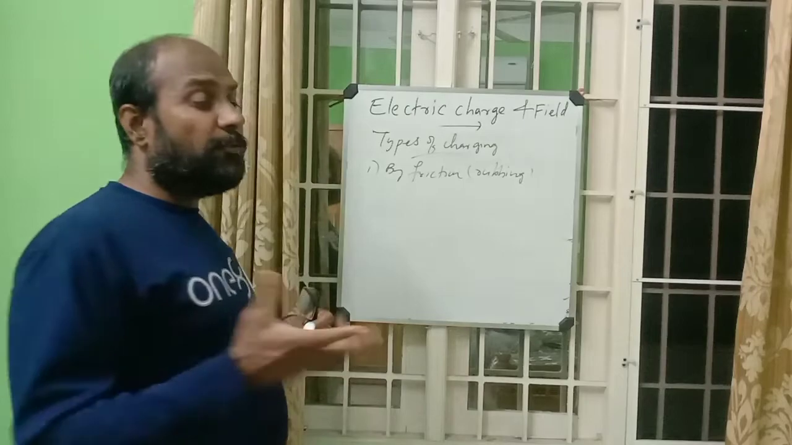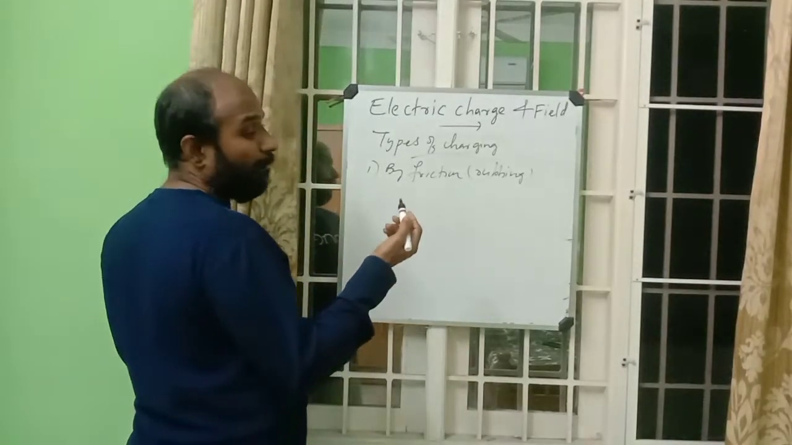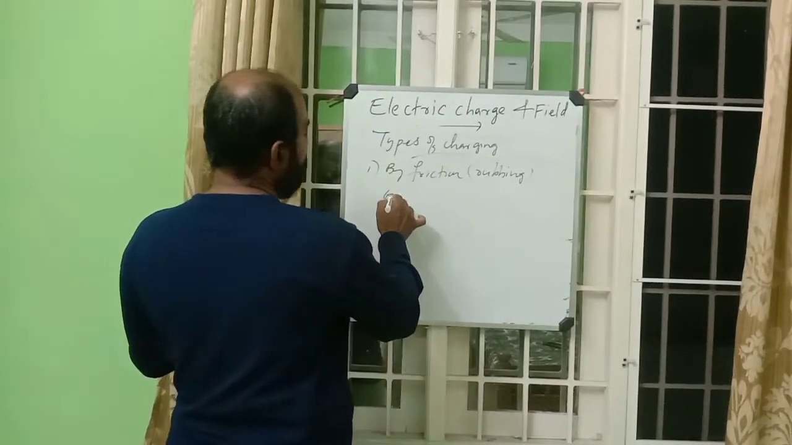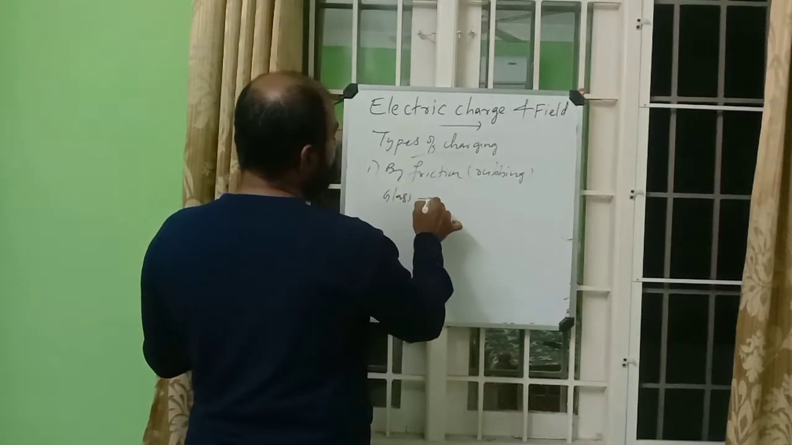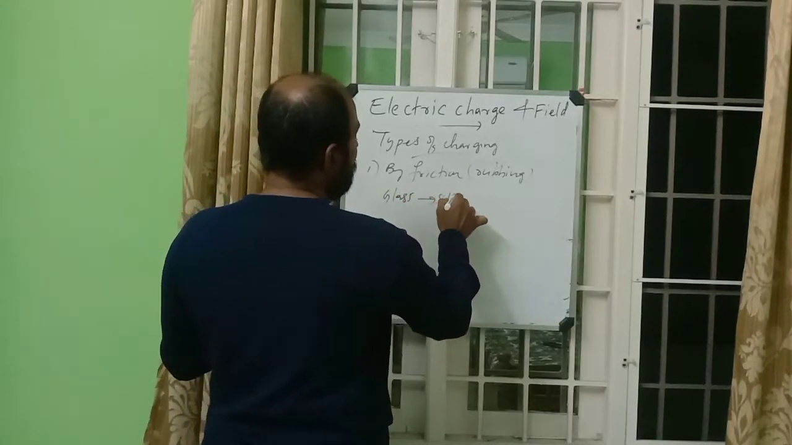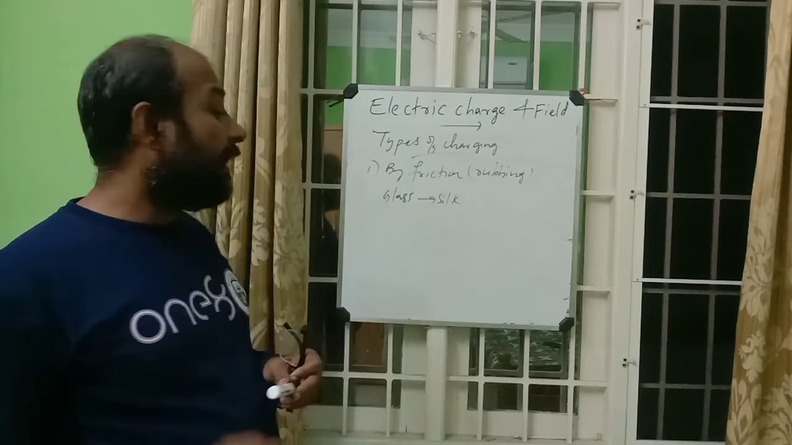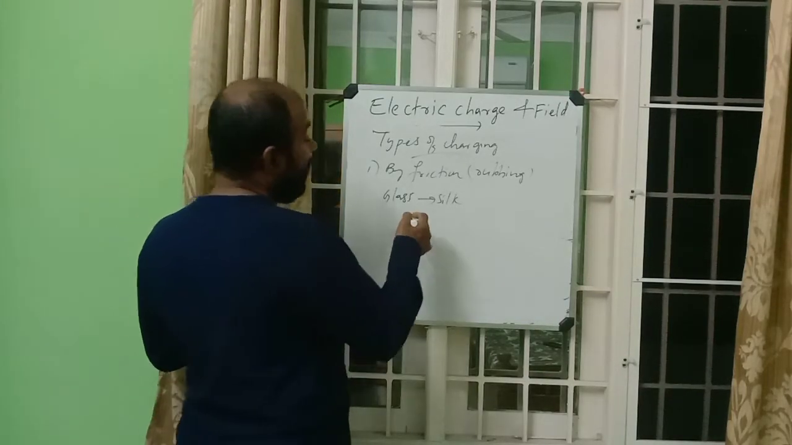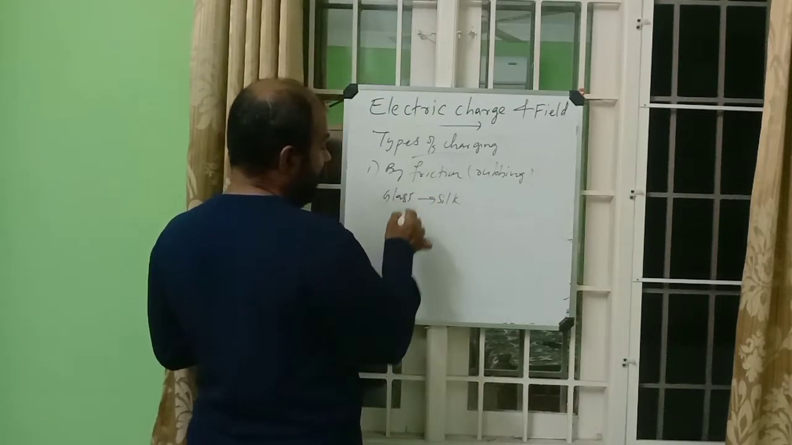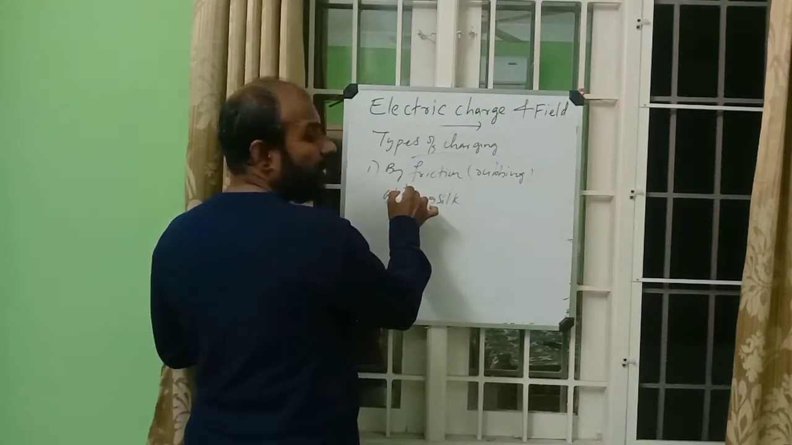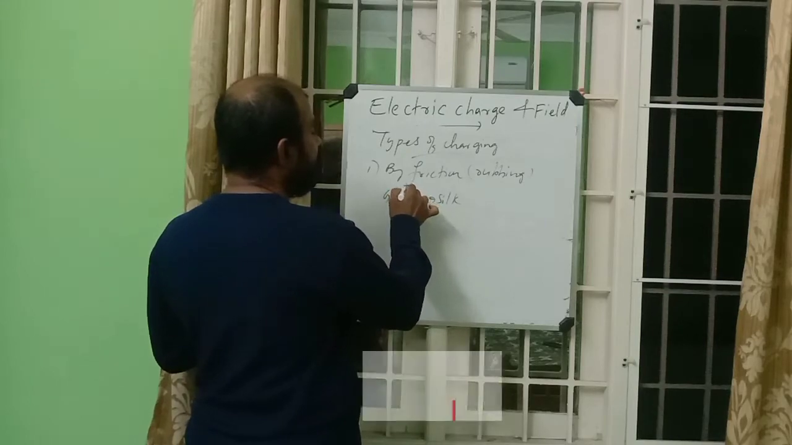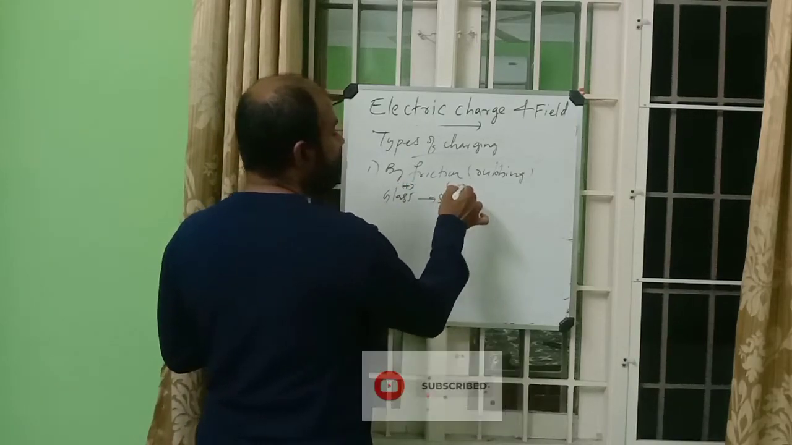For example, when we rub a glass rod with silk, electrons are transferred from glass to silk. So glass gets positive charge and silk gets negative charge.